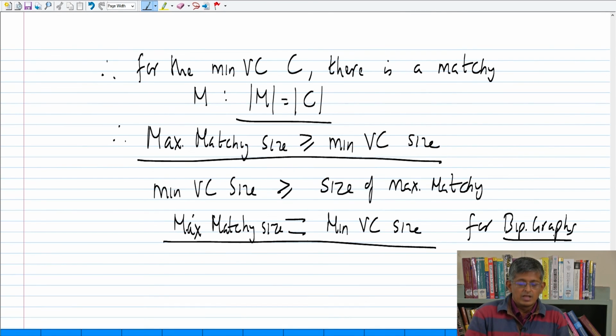So now the question is, I give you a maximum matching, and how do you find a minimum vertex cover? That's an algorithmic question. Fine, that is not clear.